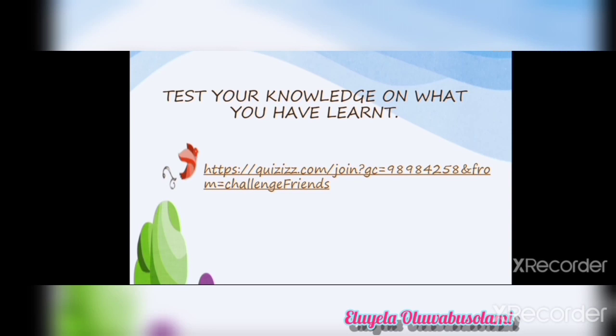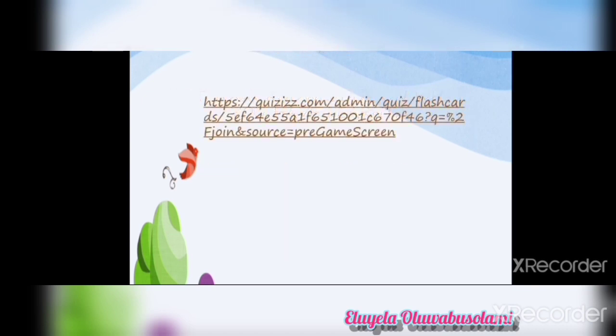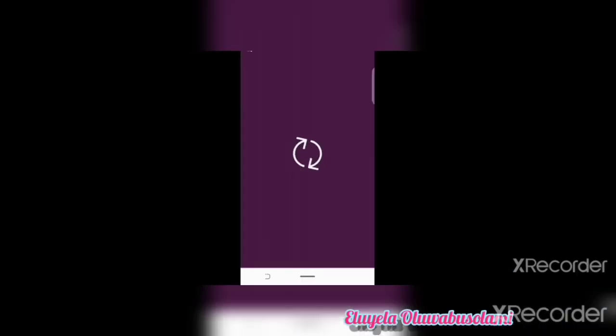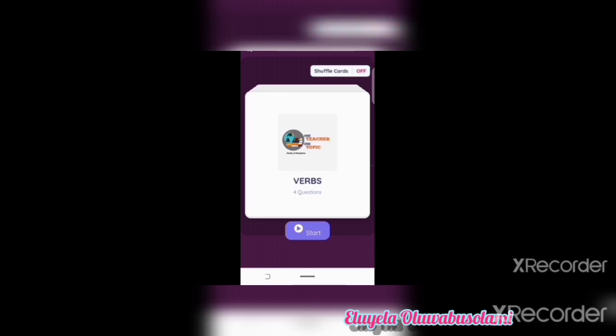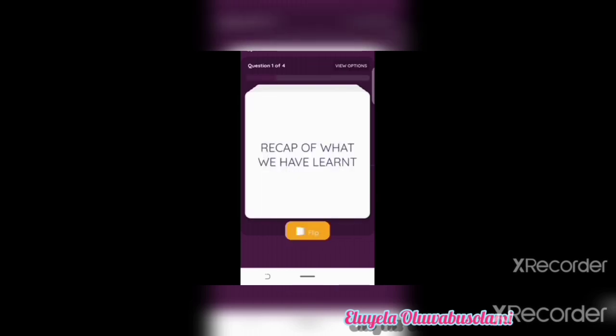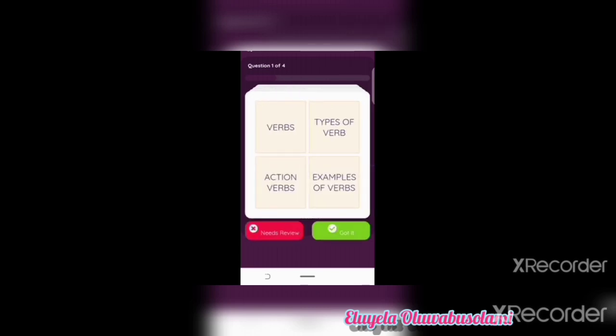I'm really impressed that you really understand the topic today. So let's quickly go through a recap of what we have learned. What have we learned so far? This is a summary of everything we have learned today. We're going to be using flashcards to explain what we have learned. We have learned verbs. We're able to define verbs. We have learned the types of verbs that we have. We have learned what action verbs are, that they tell us what the nouns do. And we have been able to see examples of verbs.